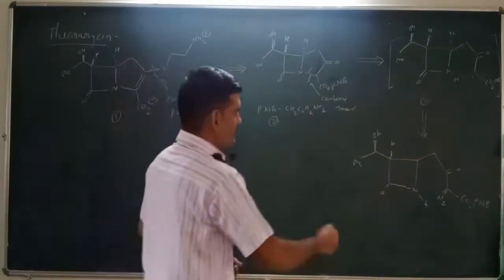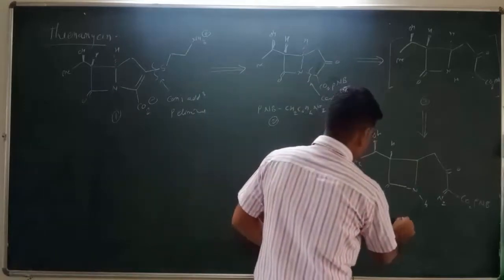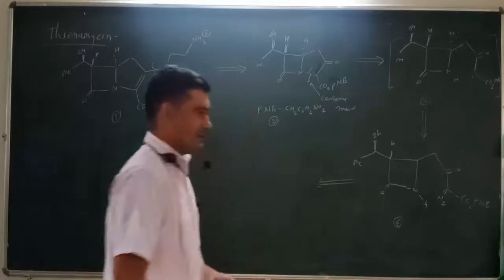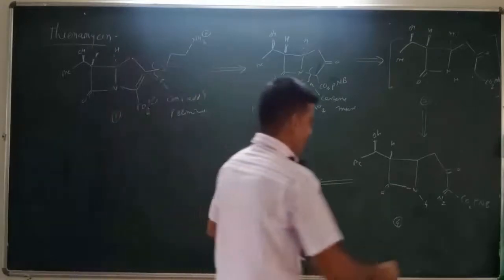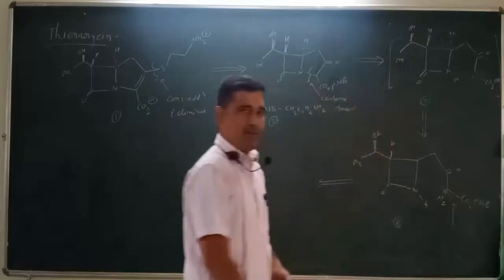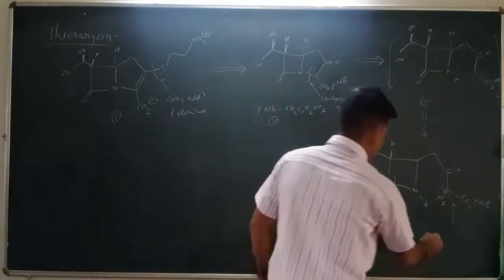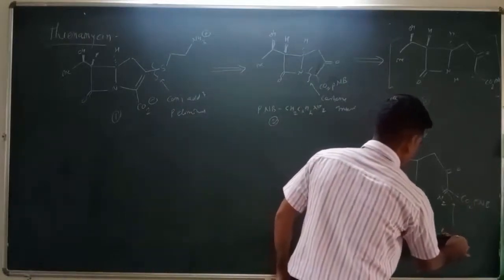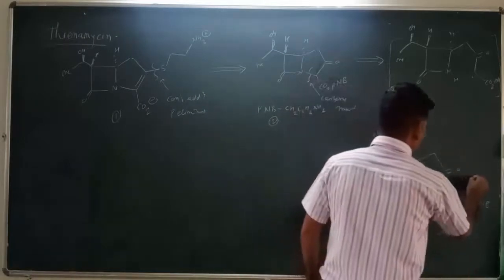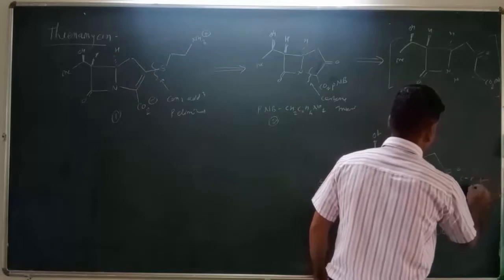Then after that, this is called intermediate number 4. This intermediate can be converted into another group by breaking the bond at this position. This bond can be formed by diazo formation. We can also break this bond at this position, and this is due to carbon-carbon bond formation, right?